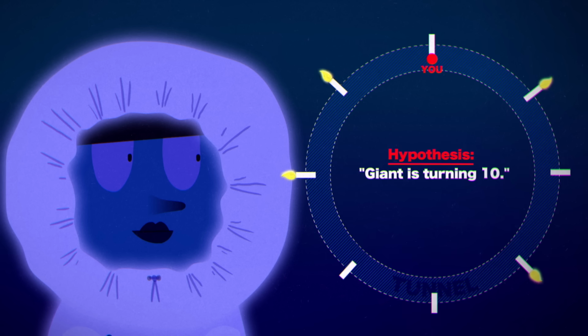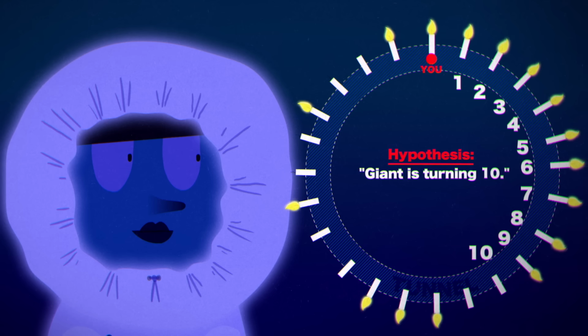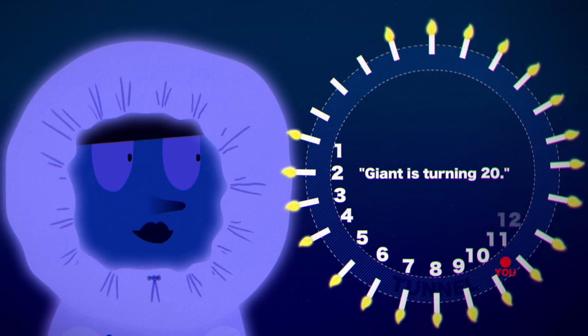So what if you changed the candles on the way? If you turned them all on while walking from candle 1 to 11, switch that off, then turn back, the first unlit candle you find would tell you the exact candle count. And if you don't hit any extinguished candles, you'll know that the total must be higher than 10. You could then pick a larger guess and try again.